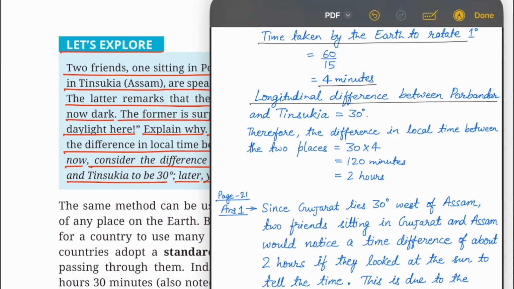Longitudinal difference between Porbandar and Tinsukia is equal to 30 degree. Therefore, the difference in local time between the two places is equal to 30 into 4, which is equal to 120 minutes, which is equal to 2 hours. There is another way of thinking. In 1 hour, Earth rotates 15 degree. Then in 2 hours, Earth will rotate 30 degree. So the answer will be 2 hours.